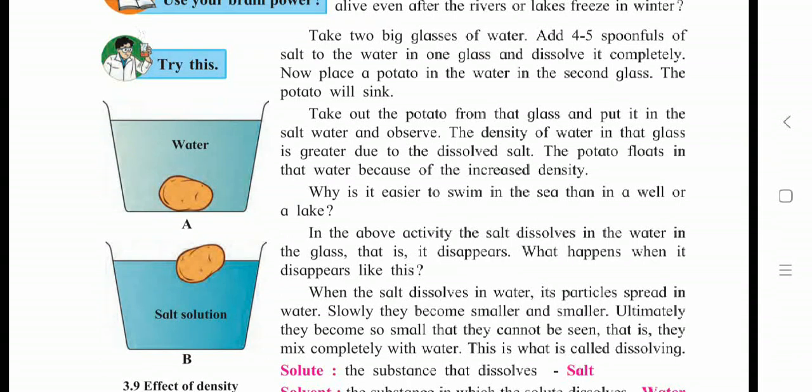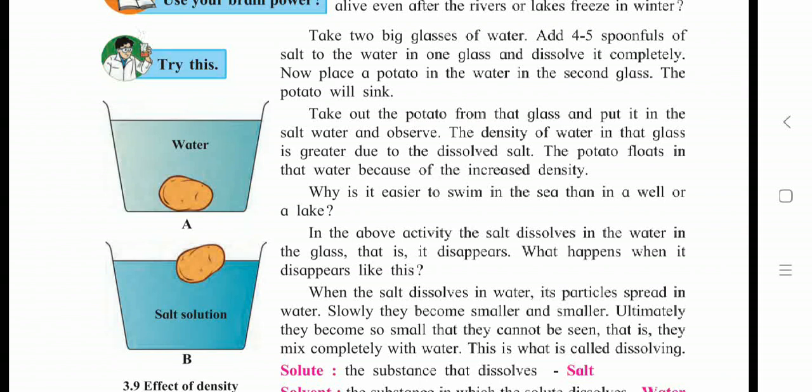Why is it easier to swim in the sea than in a well or lake? This is the reason, students: sea water is salty water, and our well, lake, pond or river water is not salty water. So it is easier to swim in sea water.